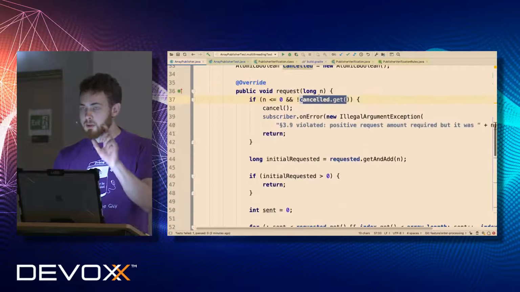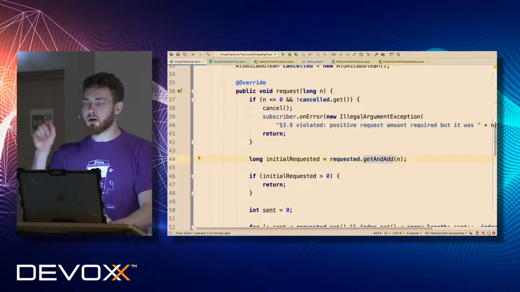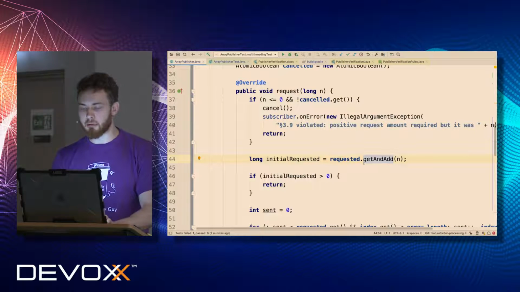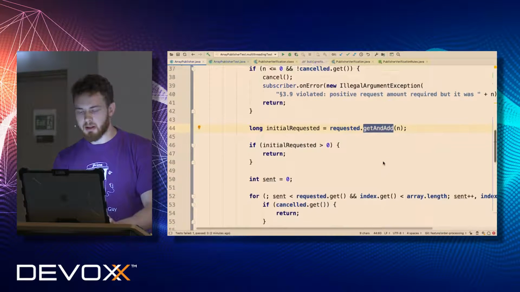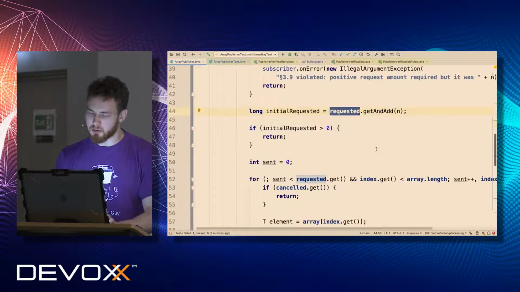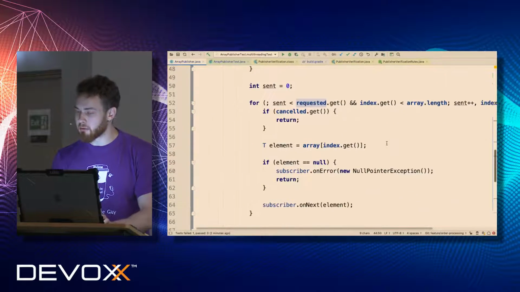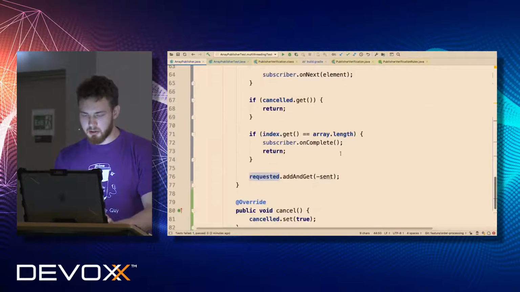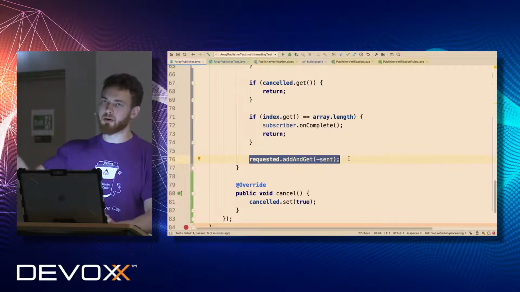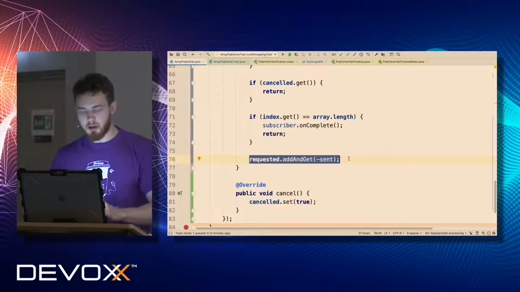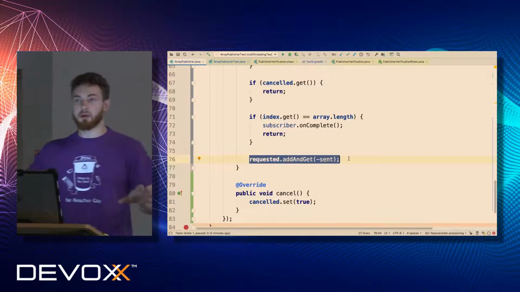Then we use the convenient way to atomically add n elements to our field. So this is the correct way, getAndAdd, which atomically adds something to our volatile field. Then we read that from our field. And we do almost the same operation to decrease the number of sent elements in a thread-safe, atomic way, right?